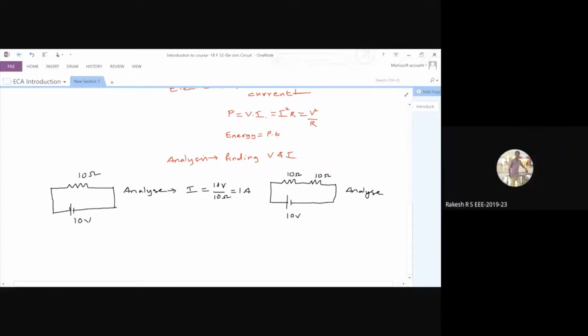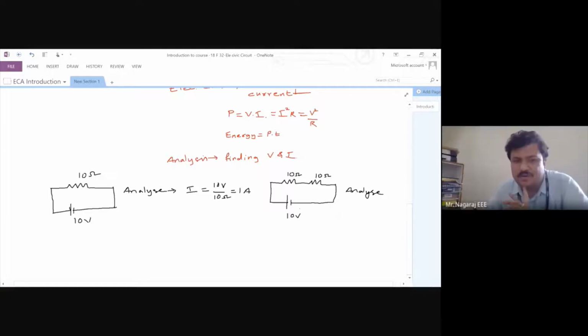Resistors in series formula. Okay. Before, there was only one element in the circuit, so whatever the voltage of the source, the same voltage appears across this 10 ohms. But with a series connection of two resistors, this 10 volts gets divided across the two resistors. Both resistors are the same, so it gets divided equally. If the resistors are different, it gets divided unequally.